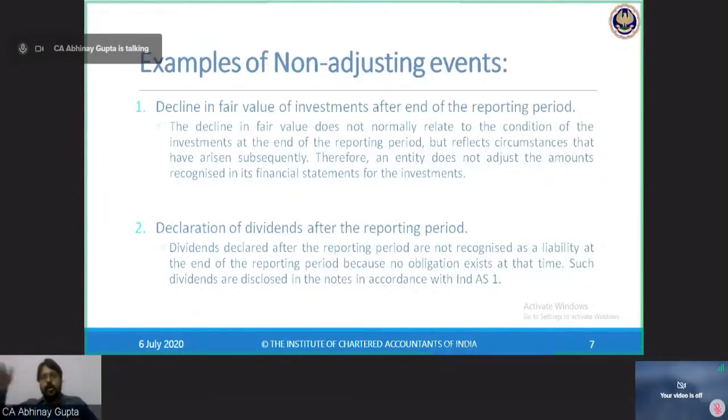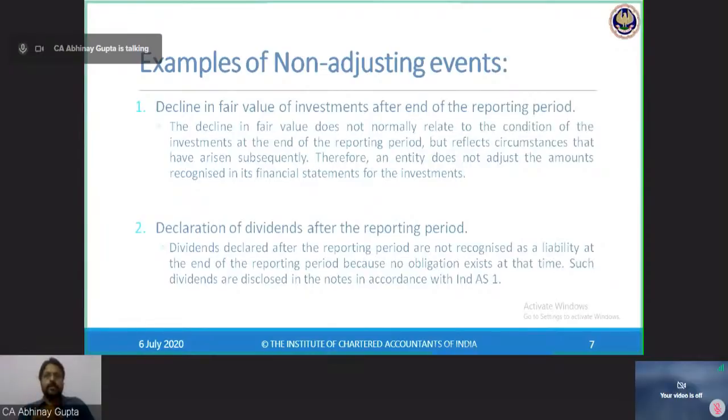Now on 1st of April, or on any of the dates in April but before the approval of the financial statements of my company, that is 15th of May, there is a huge fall in the share market. If the share market has fallen in April significantly and eroded the price of Reliance Industries Limited from 1600 to, say, rupees 1200 or 1000 or 800, whatever the price, do I need to account for this difference in my books of accounts for 31st March?